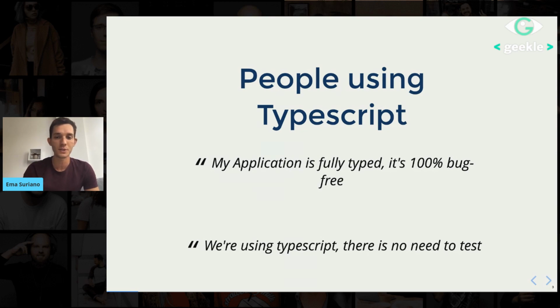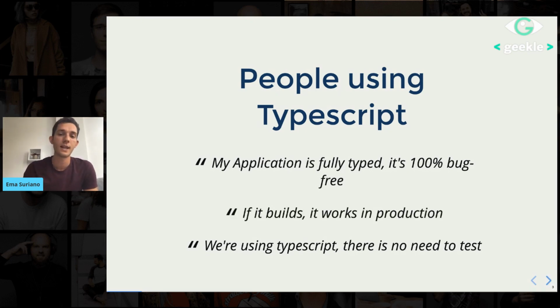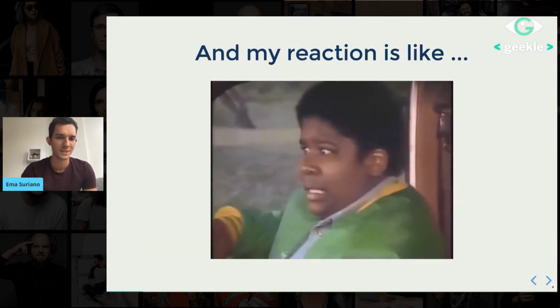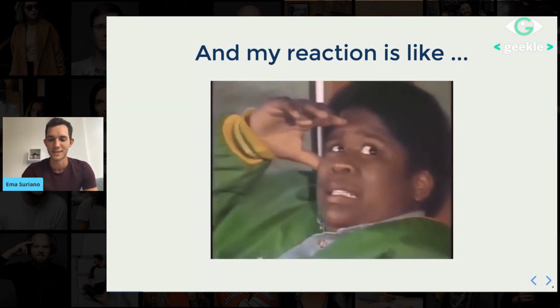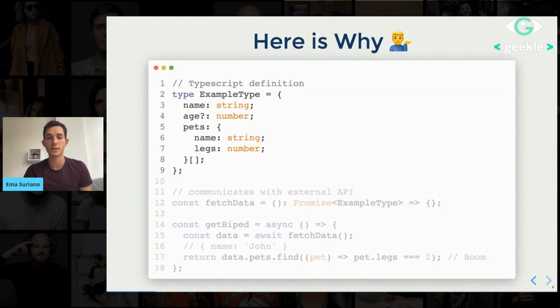The next one is, we're using TypeScript, there is no need to test, which is pretty funny because it doesn't replace tests, but still people think it's a way to test our application by writing types. And then the last one, which is amazing: if it builds, it works in production. So we won't see any crashes, everything will happen smoothly and it will work. My face after I hear this is like, oh my God, why are we doing this, guys? Here's a quick way to show why I'm saying that.